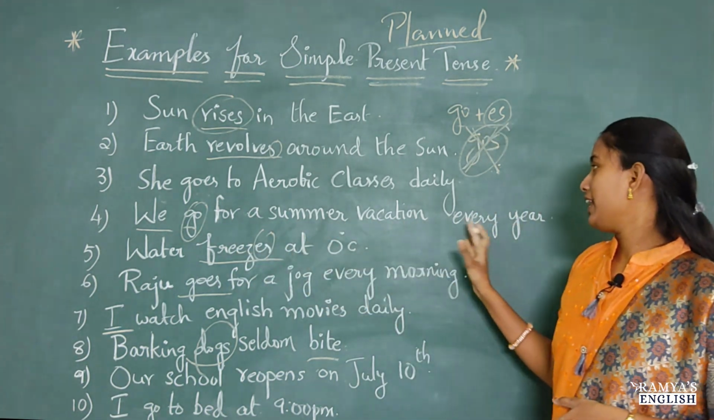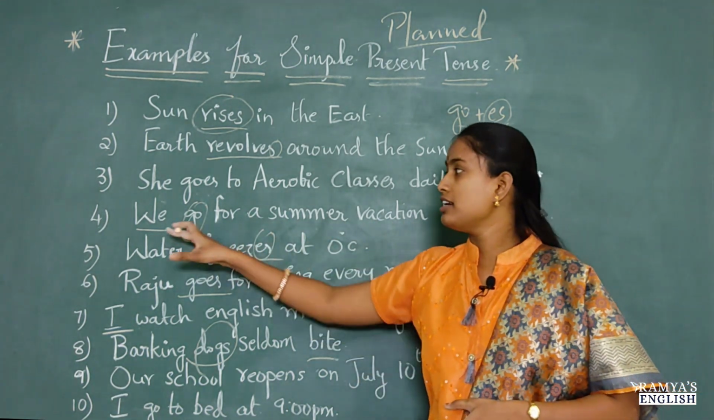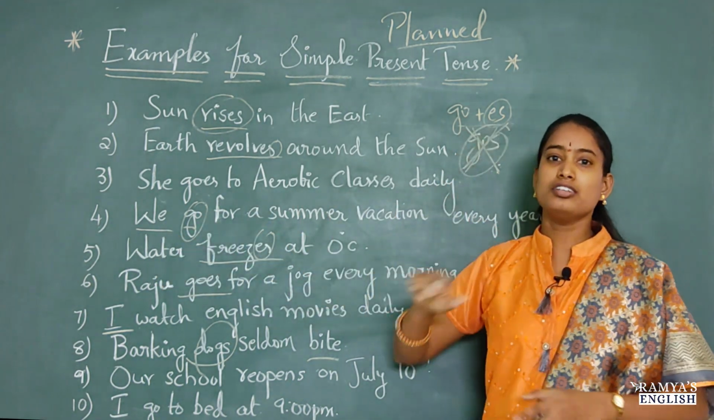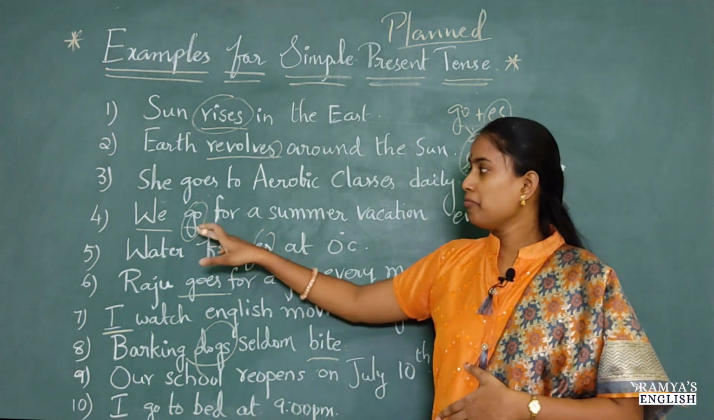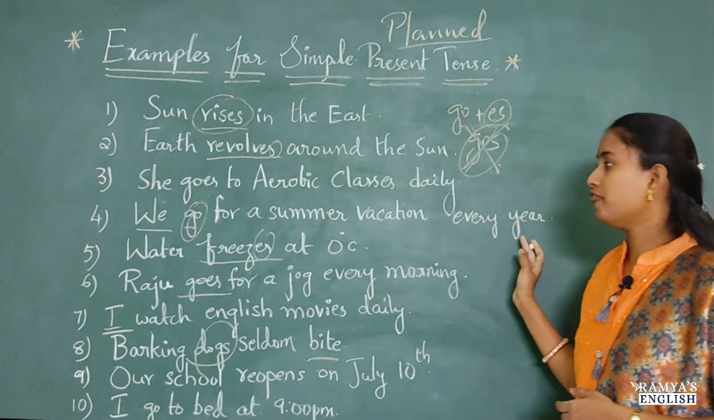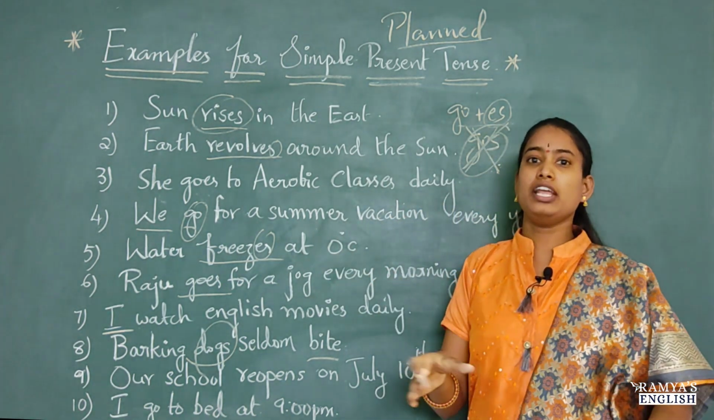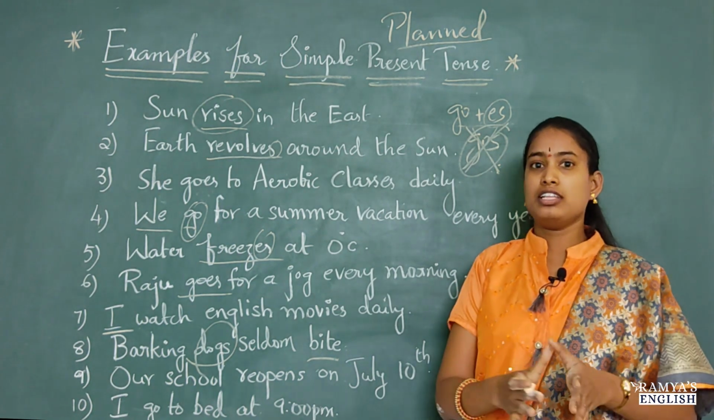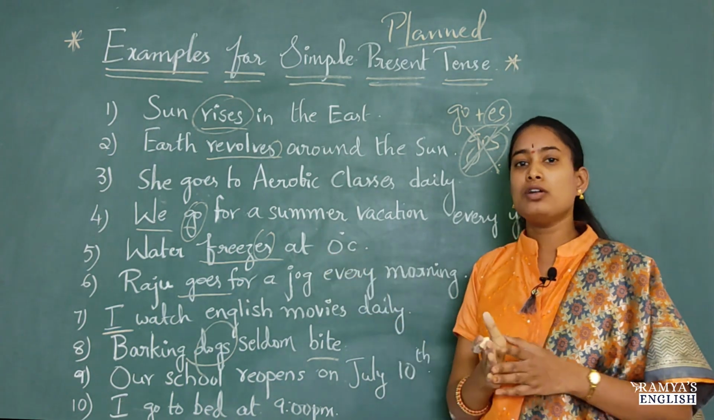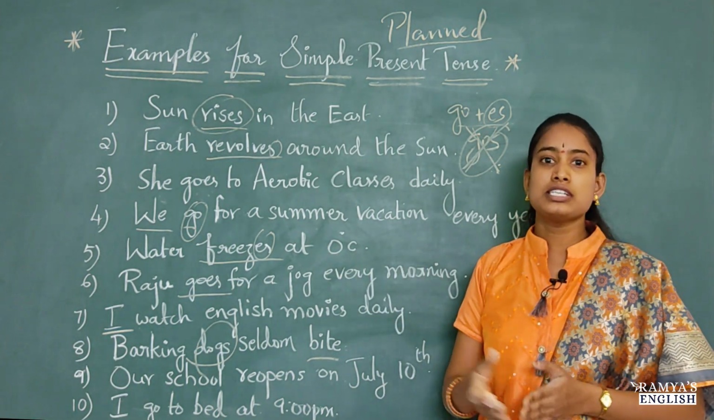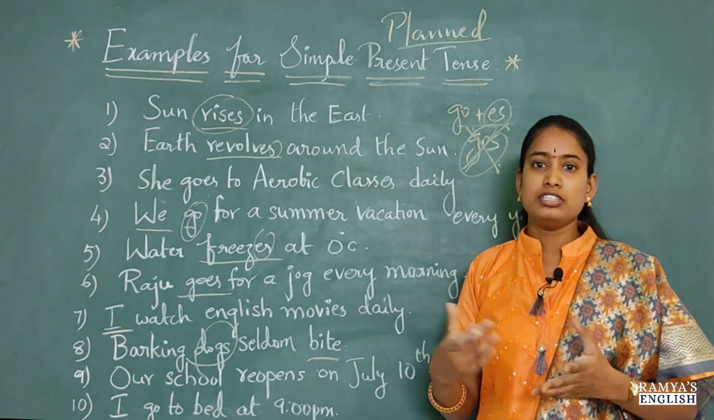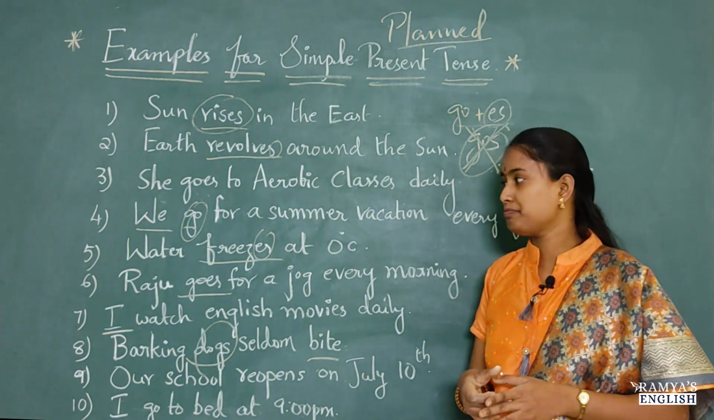We go for a summer vacation every year. So here we is first person plural. So that's why we have not used any S or ES here. Simply we have used the main verb V1, that's it. So this action happens every year, only once. If it happens this year, next year also it happens. Even though it's only once, we should use simple present tense because it's an action which happens every year.